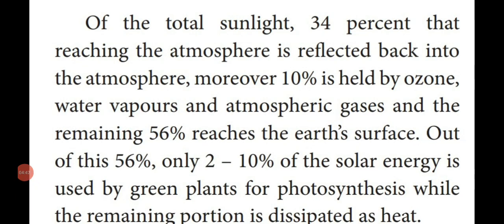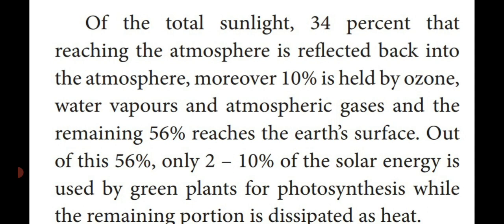Dear students, imagine the plants are getting sunlight, 100 percent, that is the total sunlight. Of this, 34 percent is reflected back into the atmosphere, and the remaining 66 percent reaches further. At the same time, out of this 66 percent, 10 percent is held by the ozone layer, water vapors and atmospheric gases.